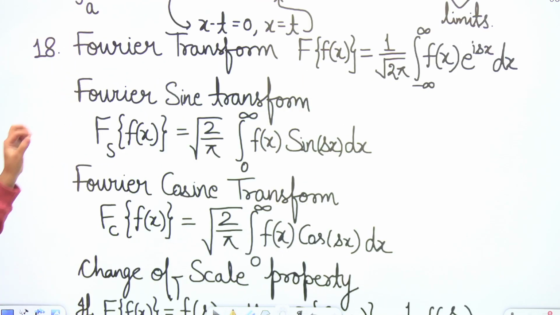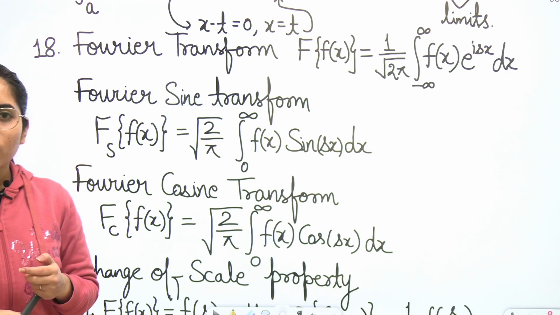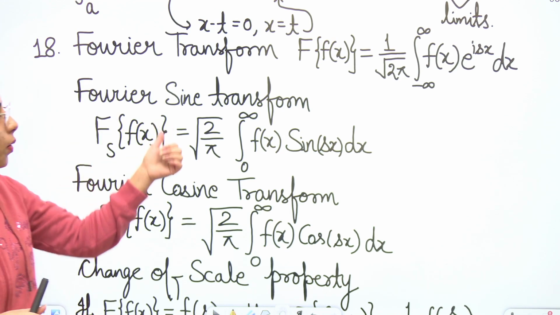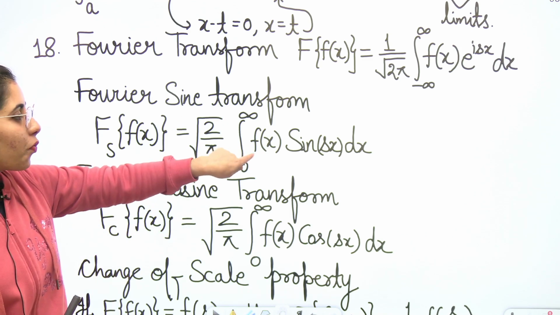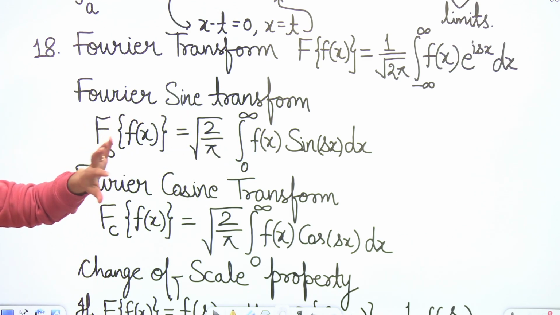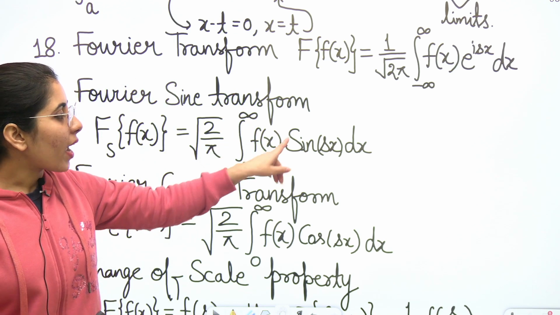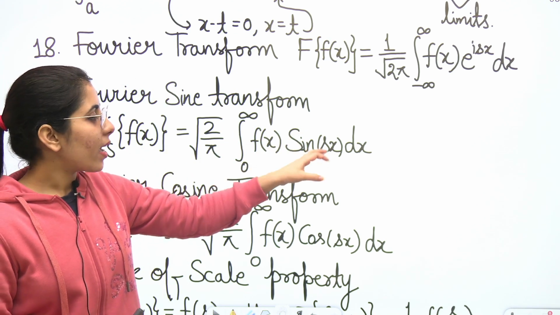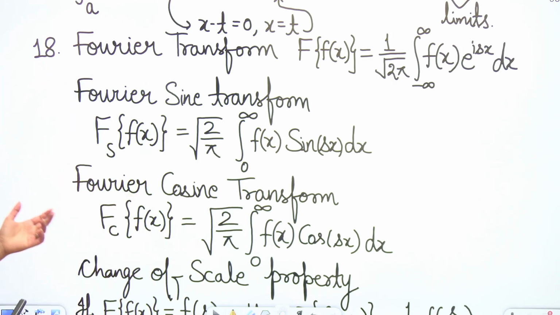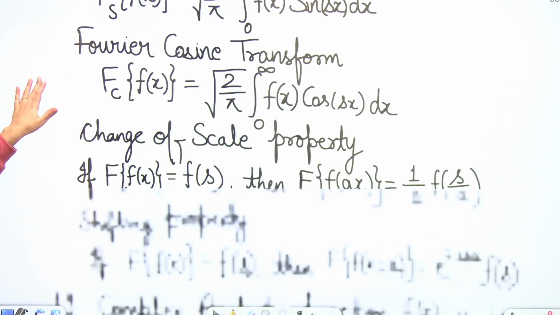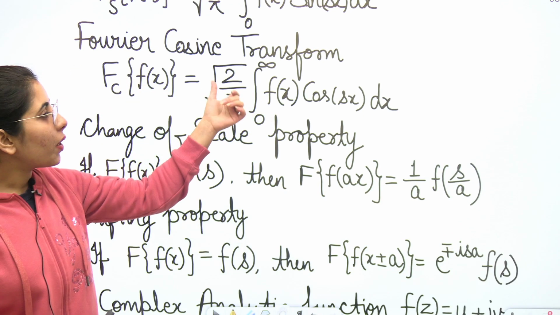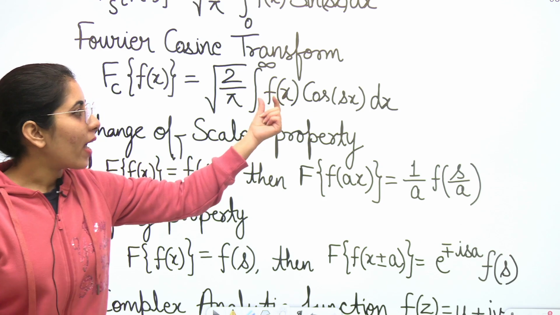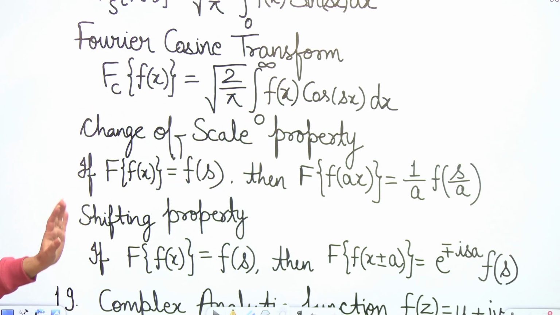Next point, the Fourier sine transform. If you want to find it, it's going to be root 2 upon pi, integration 0 to infinity f(x), that function for which you want to find the Fourier sine transform, and then it's going to be sin(sx) dx. Just the basic formula I mentioned here, and you may need it whenever you want to find the Fourier sine transform or the cosine transform. Here you again have the same thing, just cos here and the function for which you want to write the Fourier cosine transform.